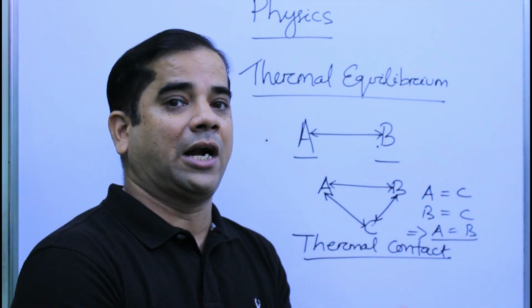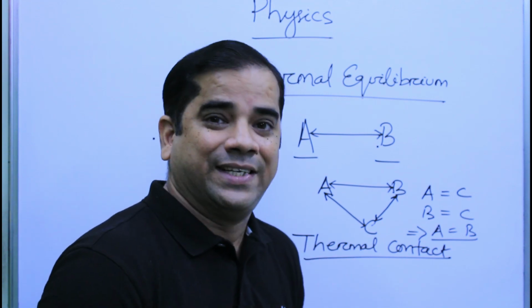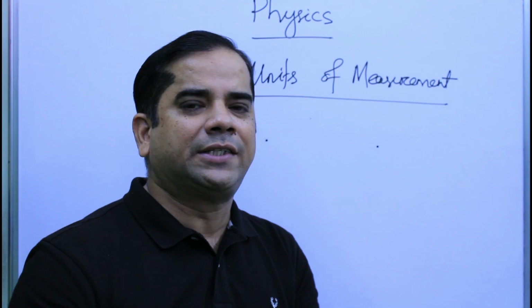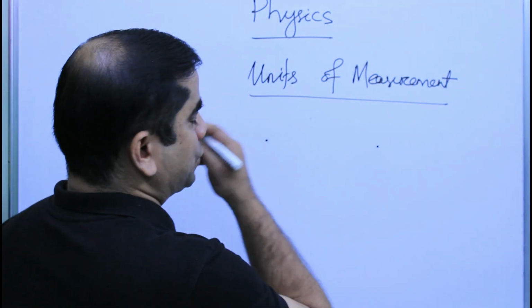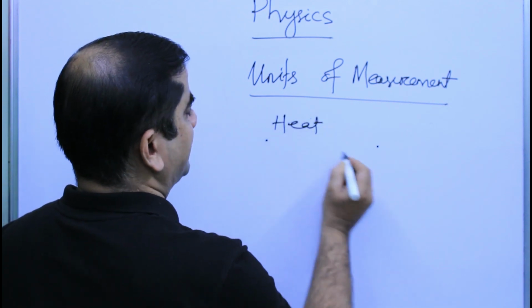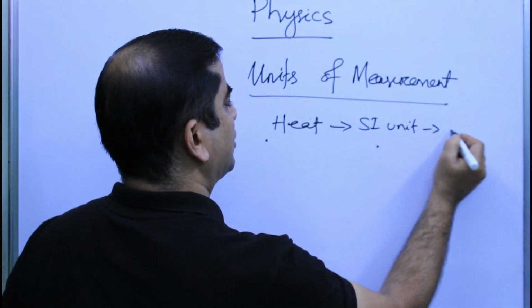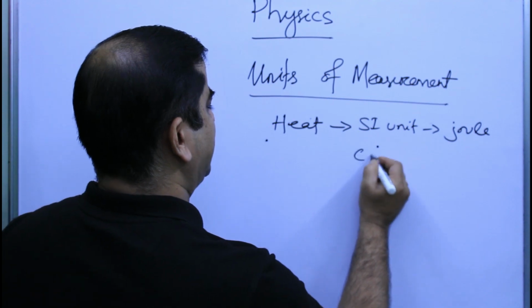Thermally, they are in contact with each other, though they are not in contact with each other physically. Okay? Students, let us now discuss the units that we actually use to measure heat and temperature. Okay, so the SI unit for heat is joule.